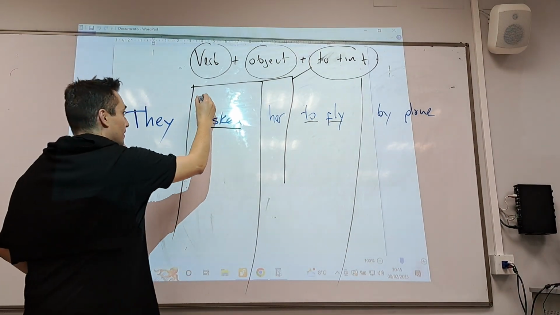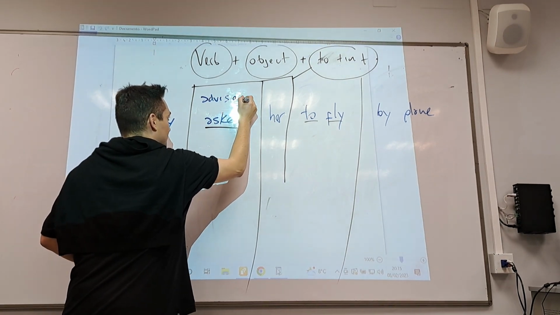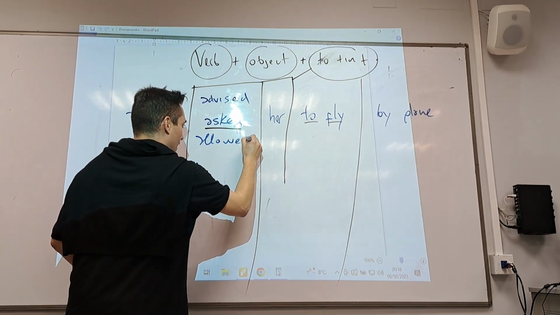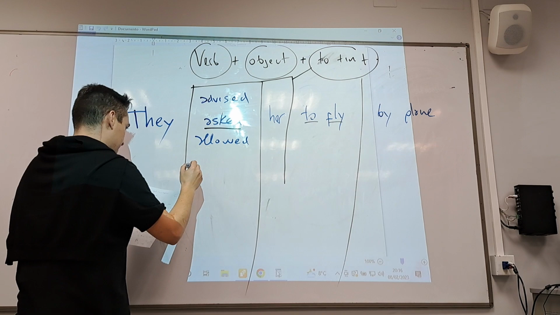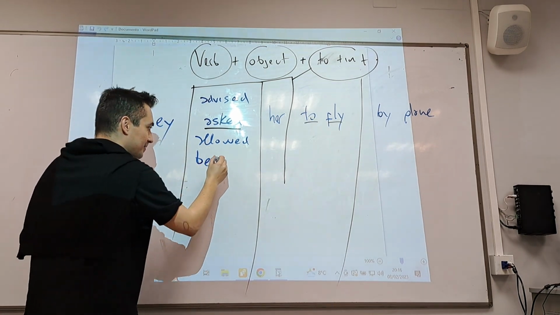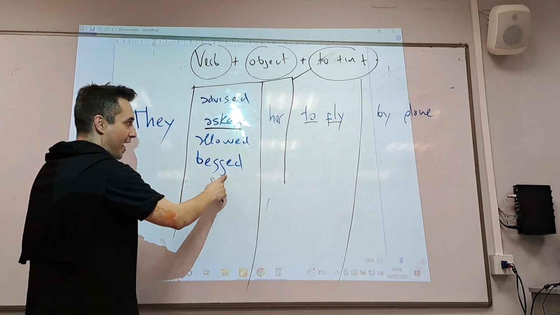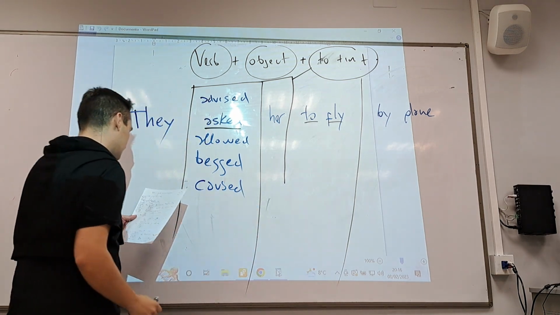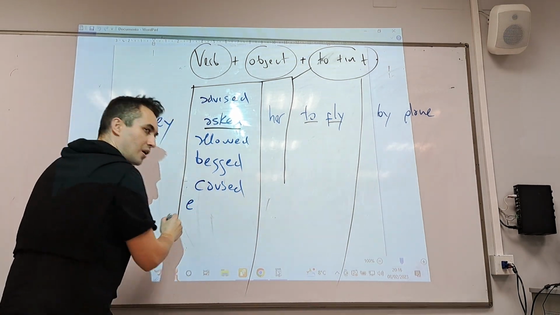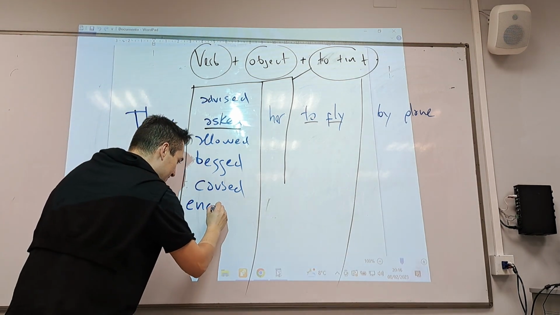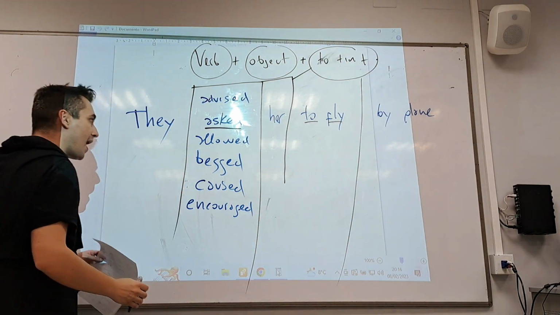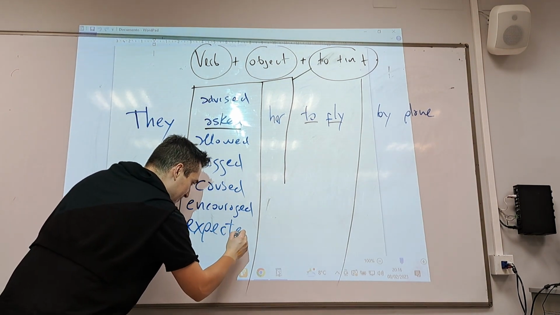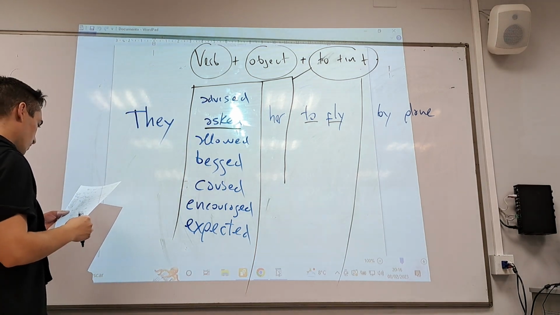You can also say advised. Advise her to fly. You can also say allowed. Allowed her to fly. You can also say beg. The past of beg? Begged. They begged her to fly. You can also say cause. They caused her to fly. You can also use encourage. How do you pronounce the past of encourage? Very good. They encouraged her to fly. You can also say expect. What is the past? Expected her to fly.